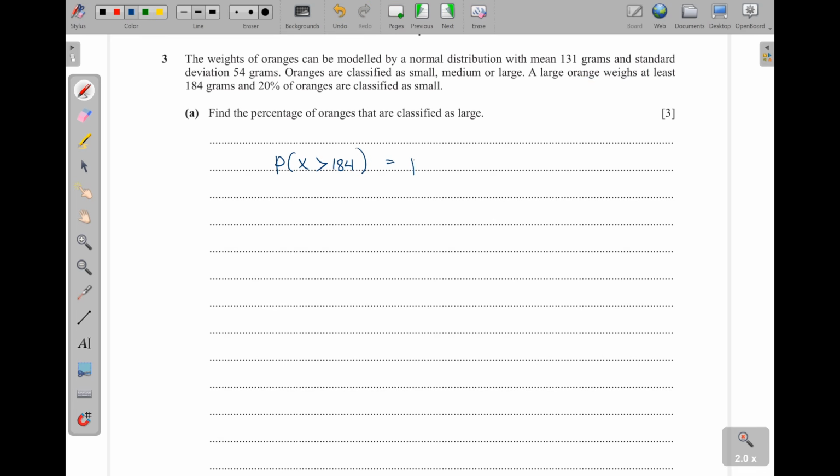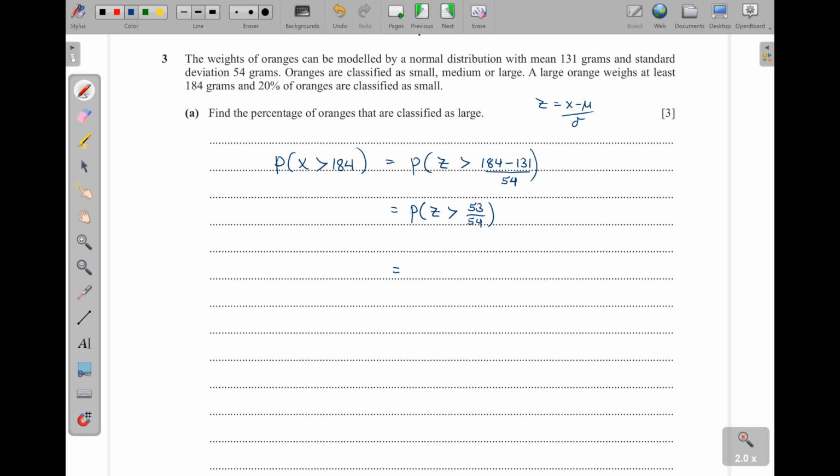Then we standardize this one. So probability of z greater than. Remember, z is equal to x minus mu out of the standard deviation. So this is 184 minus mean, which is given as 131, out of the standard deviation 54. Okay, then when we get 184 minus 131, this one gives us 53, then out of 54. Okay, here I can use my calculator right away.